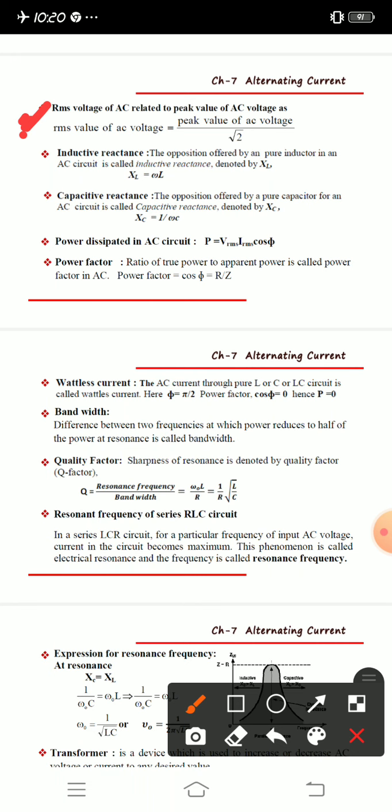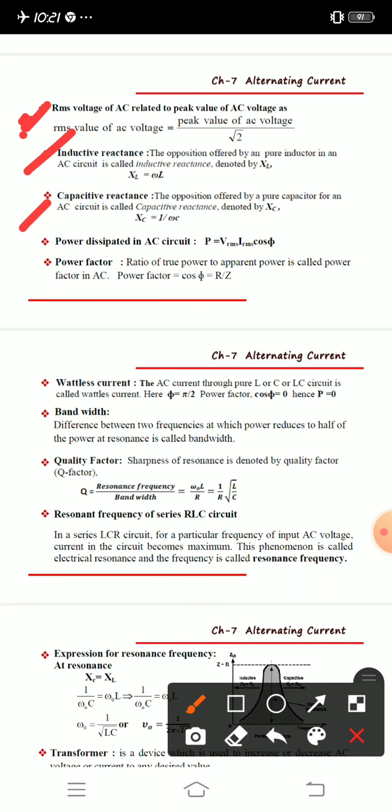Okay, so next, one by one, we are switching to the actual syllabus or theory of alternating current, that is inductive reactance and capacitive reactance. If you understand these two definitions, then only you can move further to the derivations. Understood? We have a big and important derivation further, right? Okay, so inductive reactance is nothing but opposition.